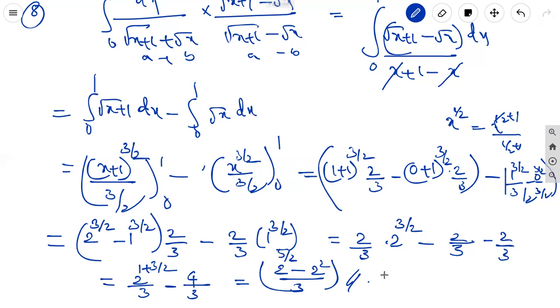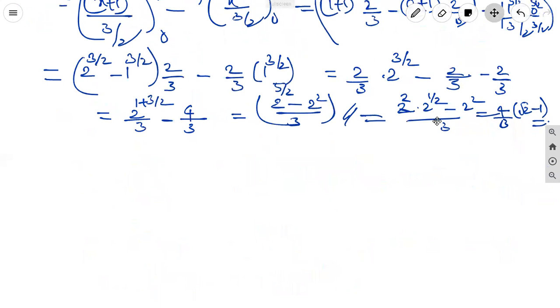Okay, simply we can write it as 2 into 2 power 1 by 2 minus 2 square by 3. Taking 2 square common, it is 4 by 3 common, root 2 minus 1. Okay, or up to here also it's correct only. Ninth one.